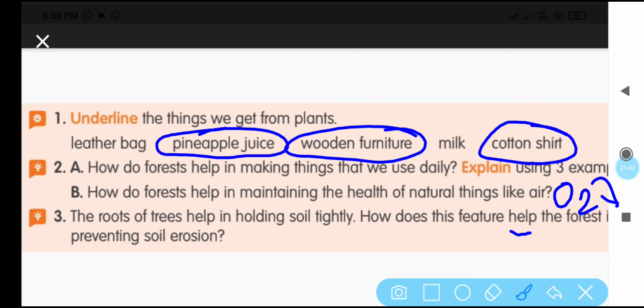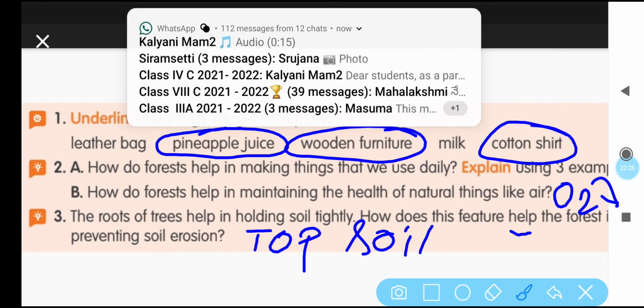Understood? And the last question, the roots of trees help in holding soil tightly. How does this feature help the forest in preventing soil erosion? Because the roots are holding the topsoil. They can hold the topsoil so that soil erosion can be prevented. So this answer, second one and third one, write it in your notebook neatly, children. Understood? So that is the content you learnt in today's class.